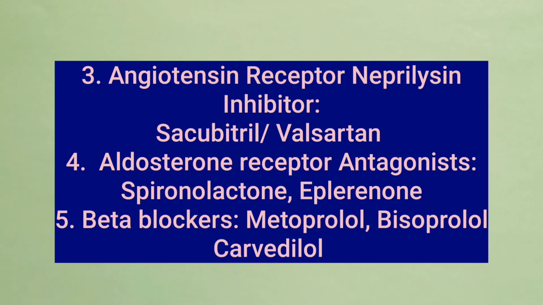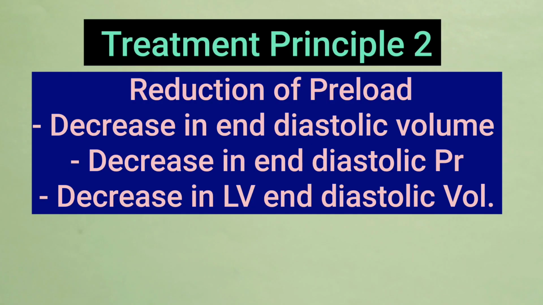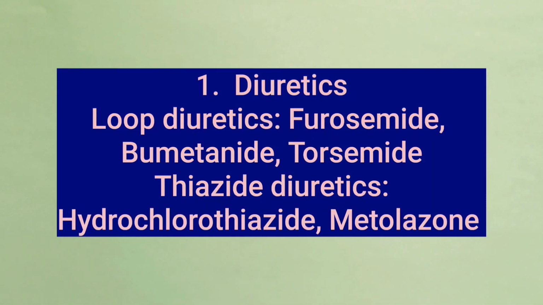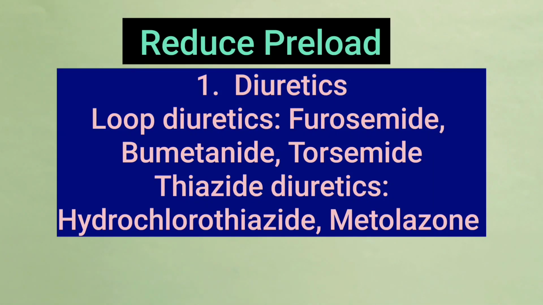The second treatment principle is preload reduction. Preload is determined by end diastolic volume, end diastolic pressure, left ventricular volume overload. So the drugs that regulate blood volume and maintain urine osmolarity are diuretics. Diuretics are of two types, loop diuretics and thiazide diuretics. In loop diuretics, we have furosemide, bumetanide, and torsemide. Thiazide diuretics include hydrochlorothiazide and metolazone.